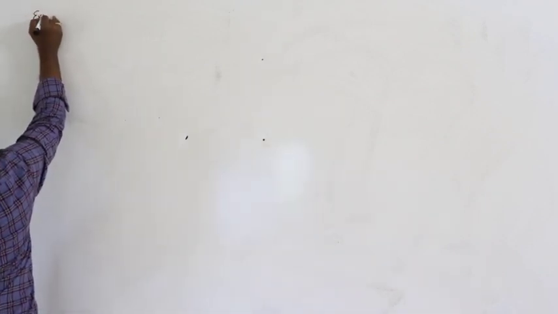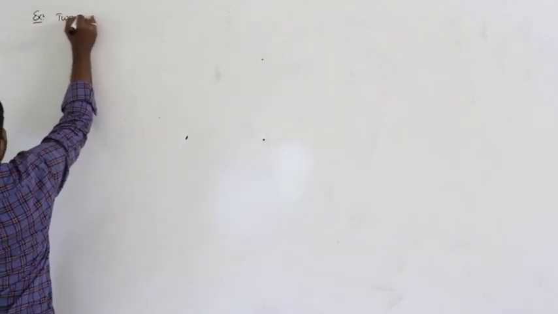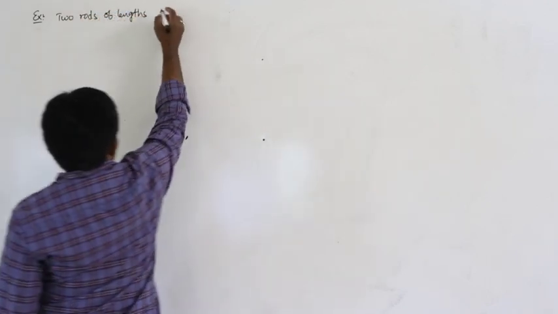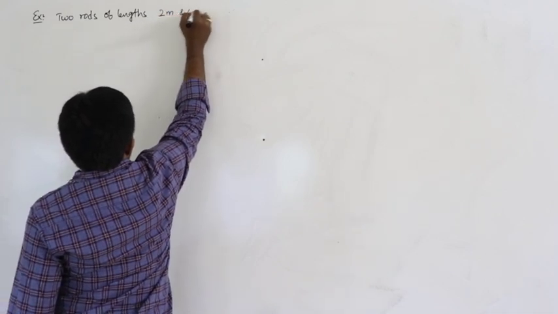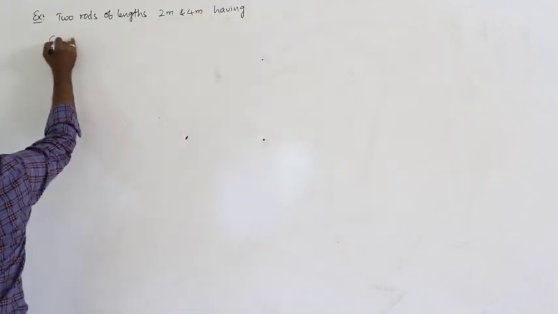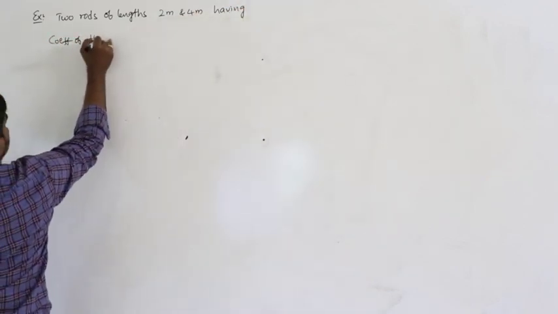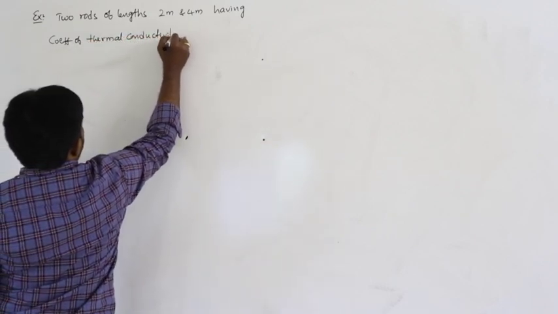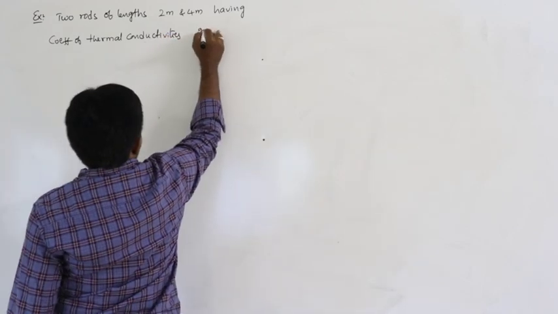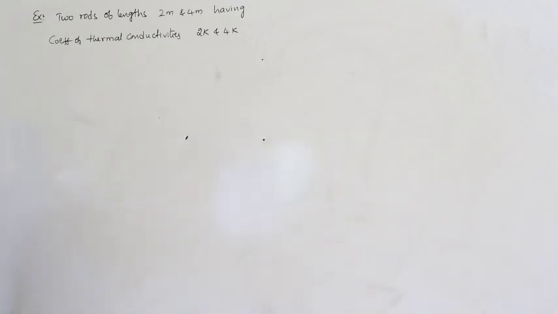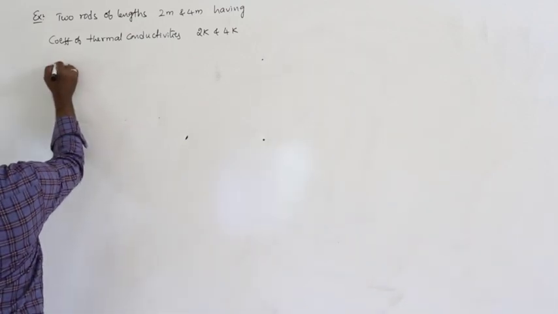So let us do one example problem here. Two rods of lengths 2 meter and 4 meter having coefficients of thermal conductivity 2K and 4K are joined in series.